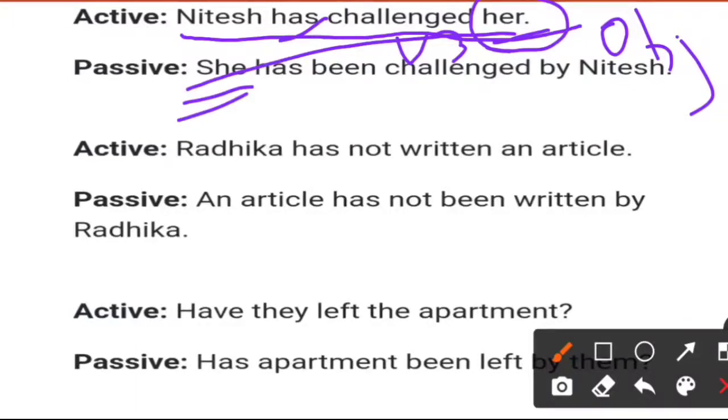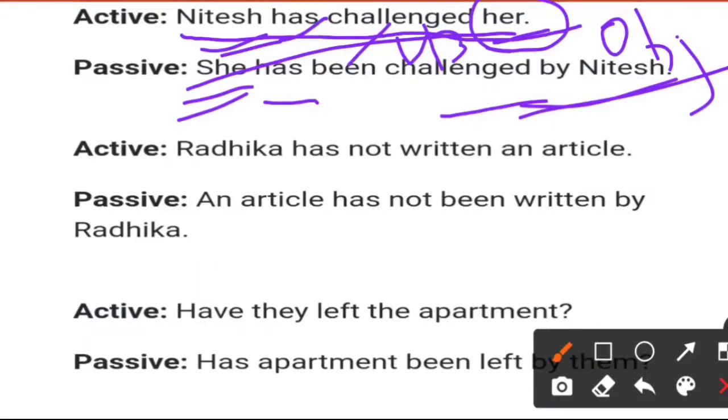So her will be changed into she. She has been challenged by Nitesh. If there is him, it will be converted into he. If there is them, then they will come. If there is us, then what will come? Here we will come. So this is the difference that you will have to learn very easily.